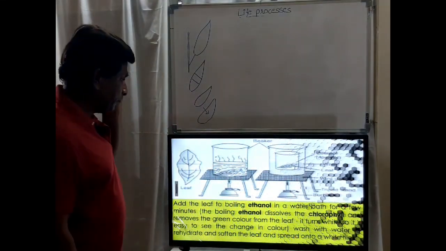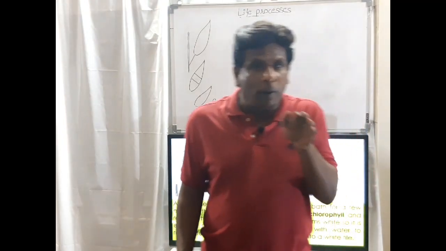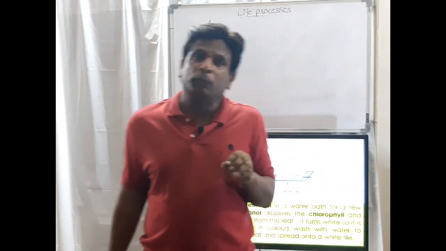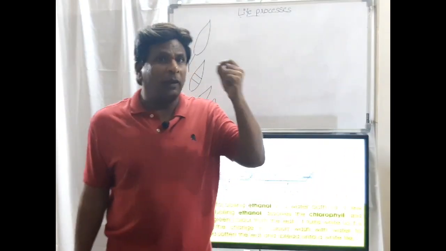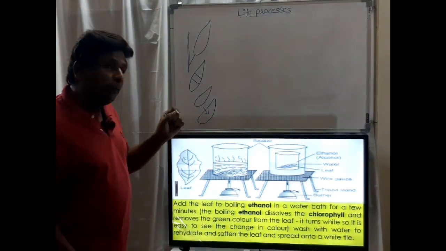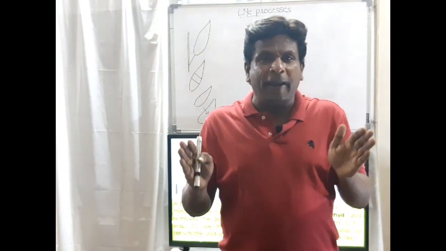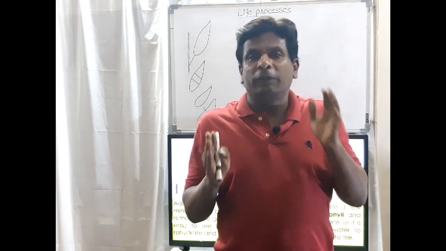See here. We are keeping that partially covered plant in heavy, bright sunlight. When you keep the plant in bright sunlight, what will happen? All the portions of the plant will start photosynthesis.